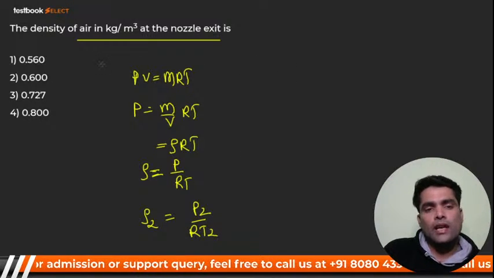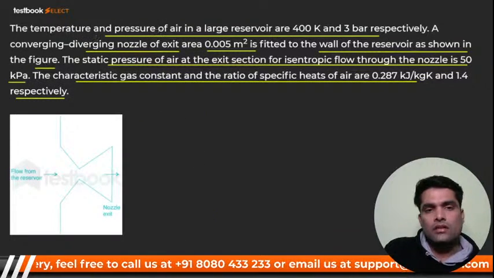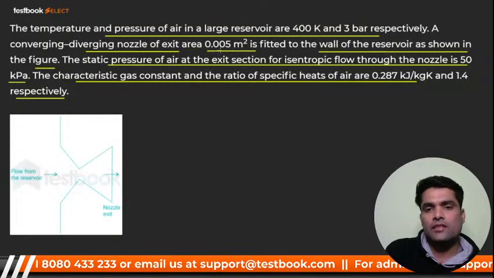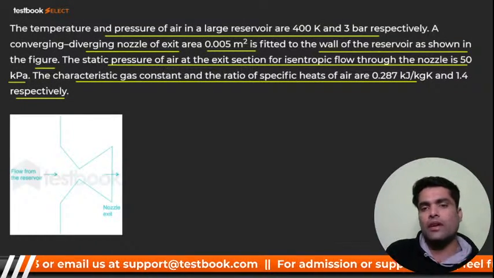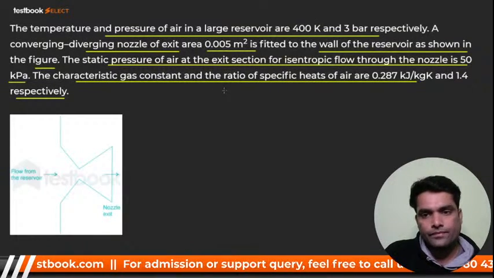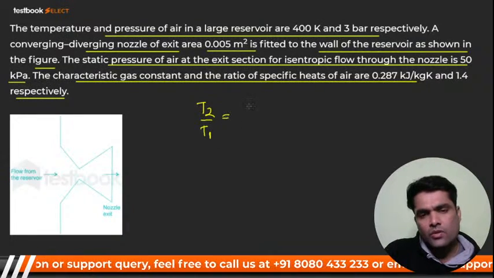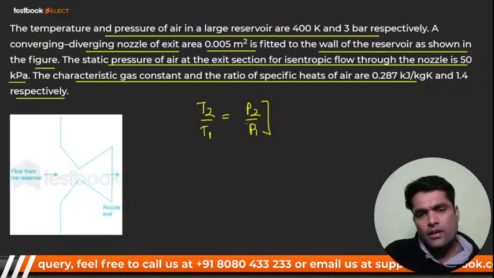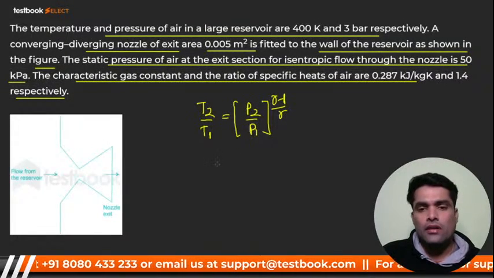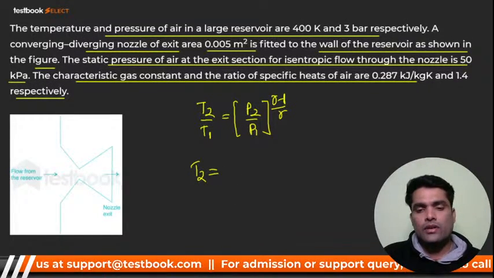You know that they have given each and every data: the large reservoir at 400 Kelvin, 3 bar respectively, the converging diverging nozzle area is this much, fitted to the wall of the reservoir as shown in the figure, right? So my dear, it is adiabatic, right? So I can write T2 by T1 is equal to P2 by P1 raised to power gamma minus 1 upon gamma. I hope you got it. So from here I'll get T2 is equal to T1. So T1 is how much?